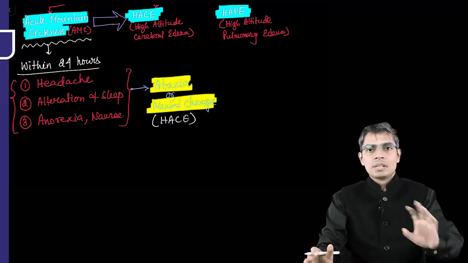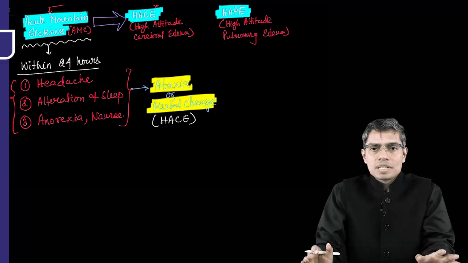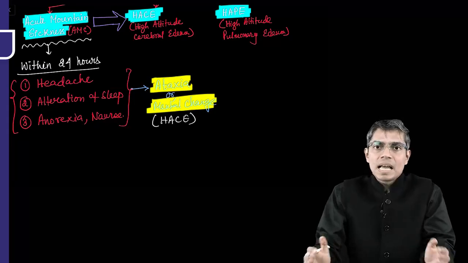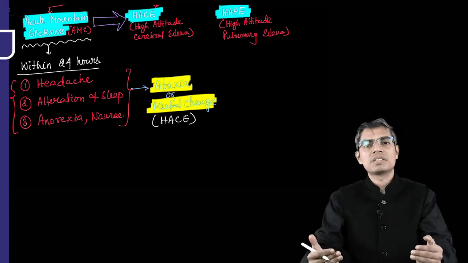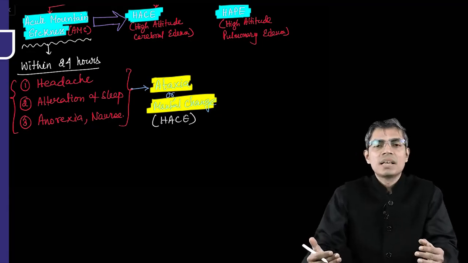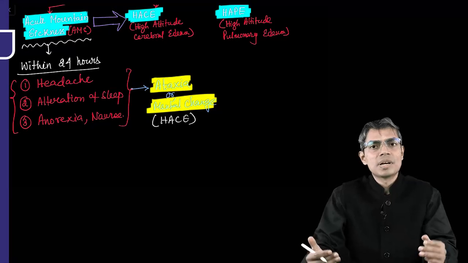Headache, anorexia, nausea, vomiting, alteration of sleep, that is acute mountain sickness. If the person is developing a problem in balance and posture, the ataxia, along with certain kind of mental changes, then the person is developing edema at the level of the brain, and that is known as high altitude cerebral edema.